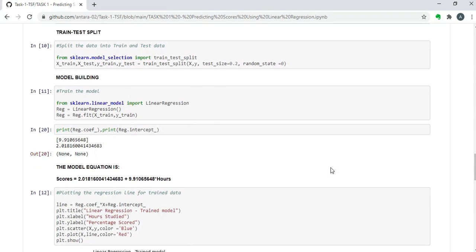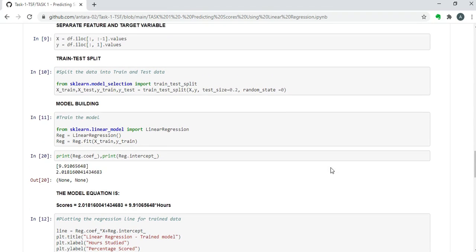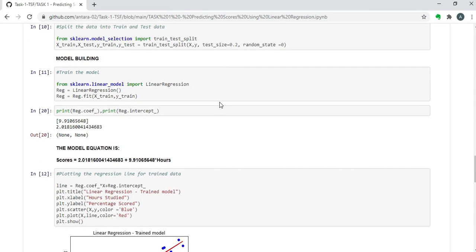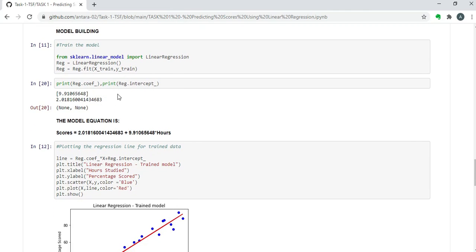What I've done next is separate my feature variable, which is my x values, and target variable, which is my y value, and then I have divided the data into train data and test data. I have imported train_test_split from sklearn.model_selection. I have taken the test size as 0.2, so my train data is going to be 0.8. The next thing that I've done is model building. I'm using linear regression, which I'm importing from sklearn.linear_model.